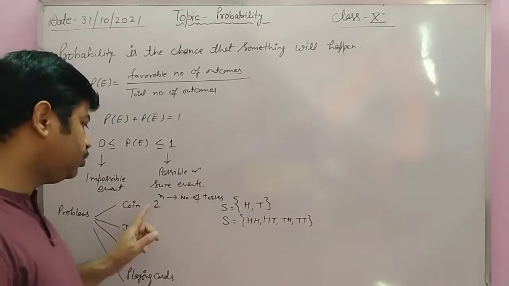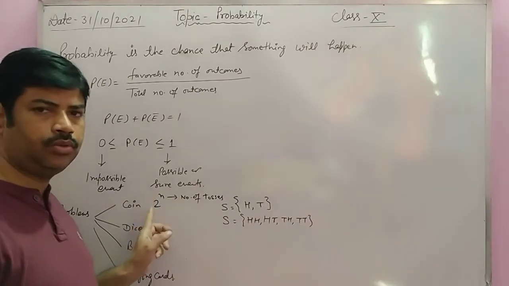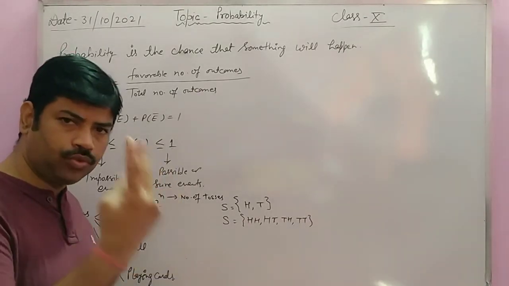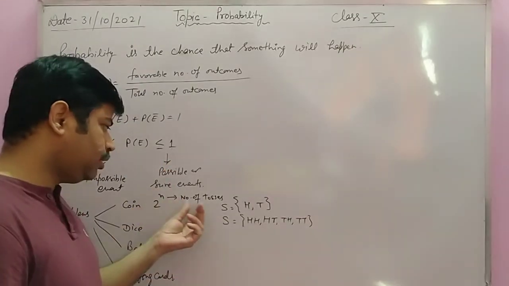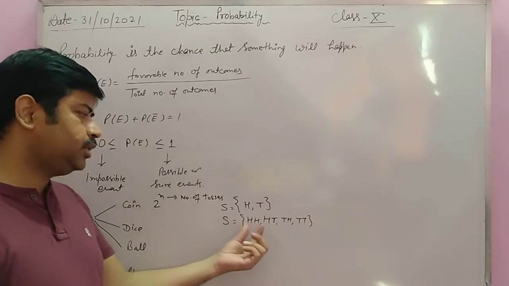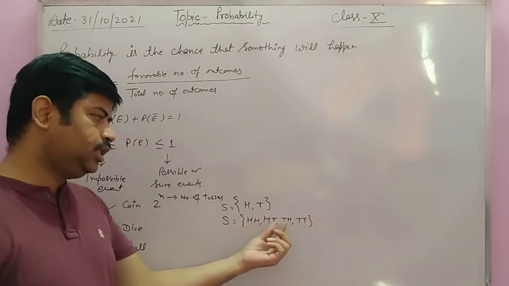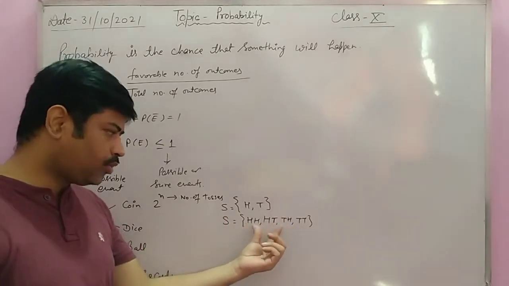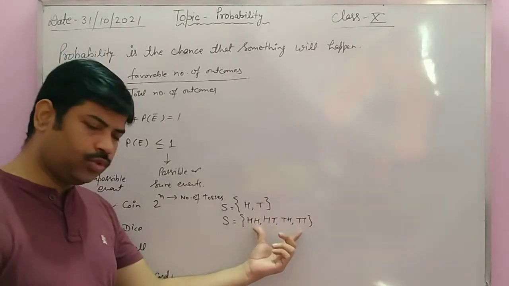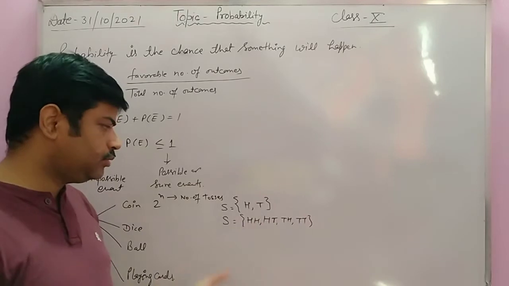Why? Because 2 to the power 2, where n is the number of tosses. A coin is tossed two times, so the number of tosses is 2, and the total number of outcomes is HH, HT, TH, TT. These are called total number of outcomes, and some of them are the favorable number of outcomes.